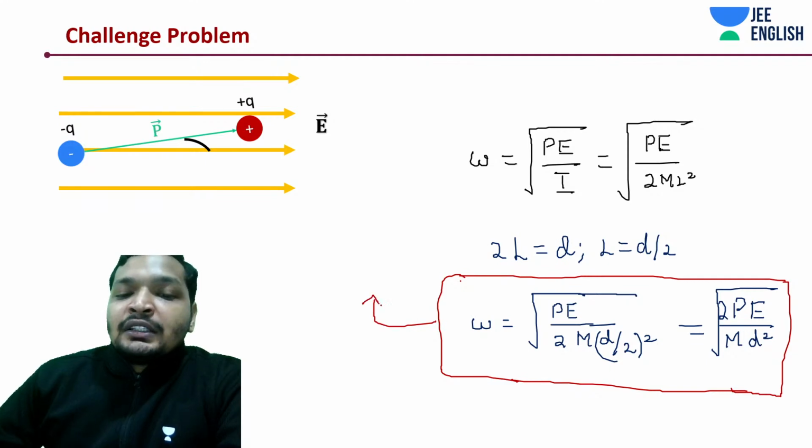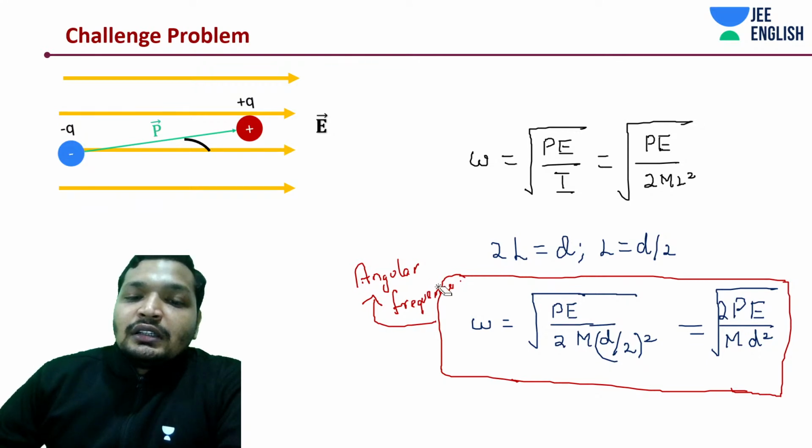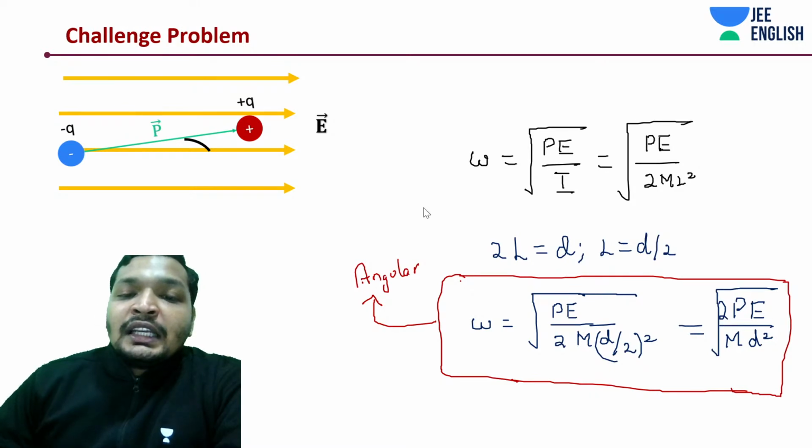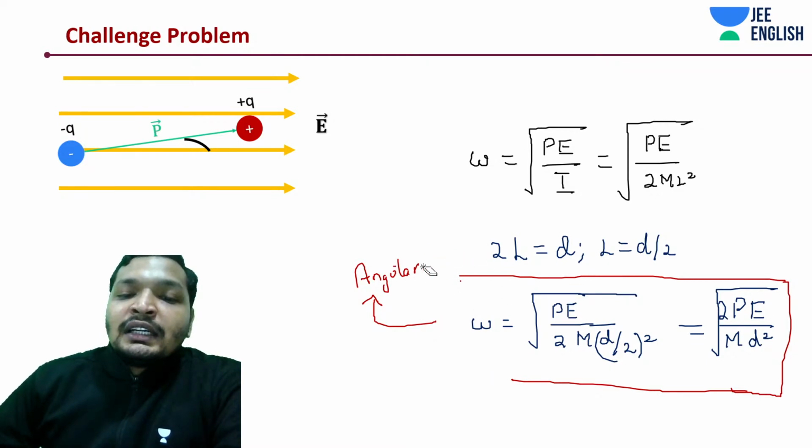What is time period, students? This is the angular frequency that we derived. Frequency and time period relation, T is equal to 1 by F. Angular frequency and, okay, just a moment, let me write this down again. Angular frequency and time period relation, what is it? 2 pi by omega.